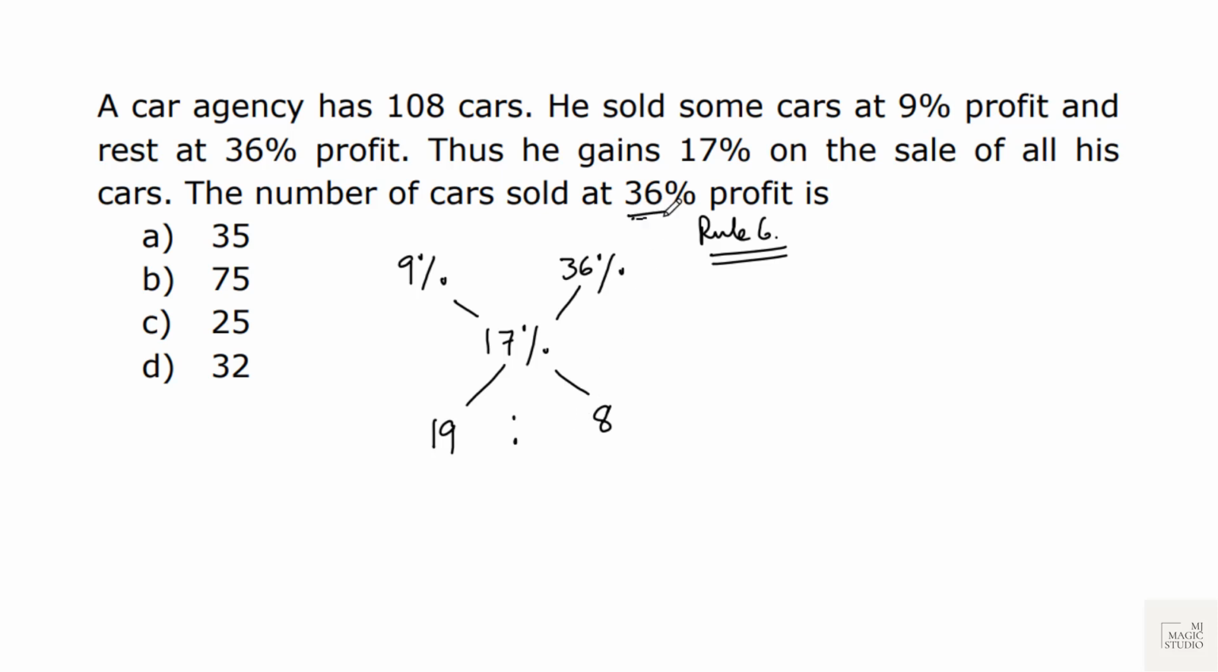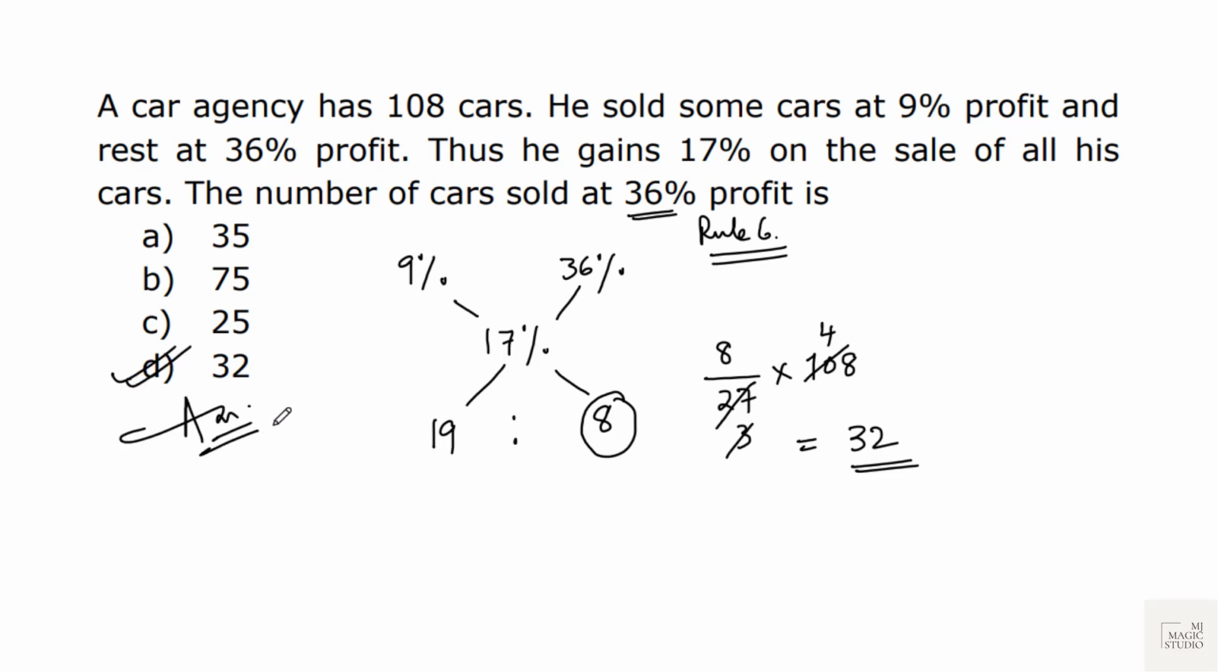Now they are asking how many cars are sold at 36% profit. Proportion is 8 by 19 plus 8, which is 27, into the total number of cars, 108. It will go 4 times straight away. 8 into 4 is 32. The number of cars sold at 36% profit is 32. Option D is the pick.